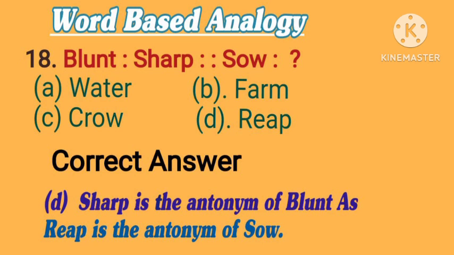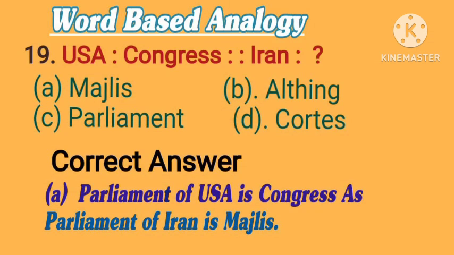18. Blunt is to sharp, as sow is to what? Options are A. Water. B. Farm. C. Crow. D. Reap. Correct answer is D. Reap. Sharp is the antonym of blunt, as reap is the antonym of sow.